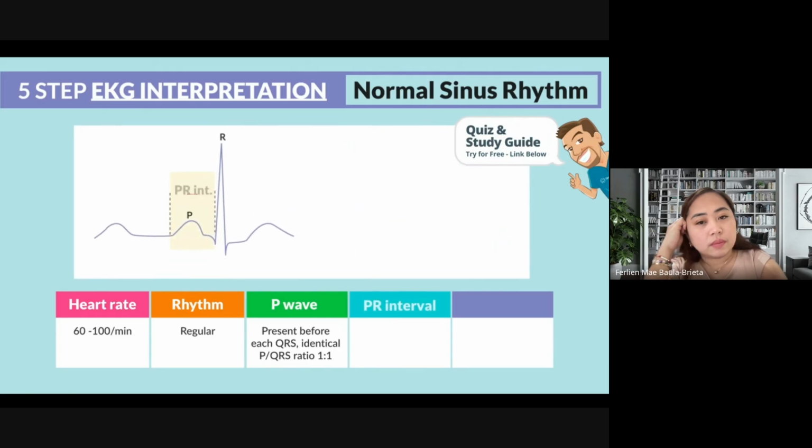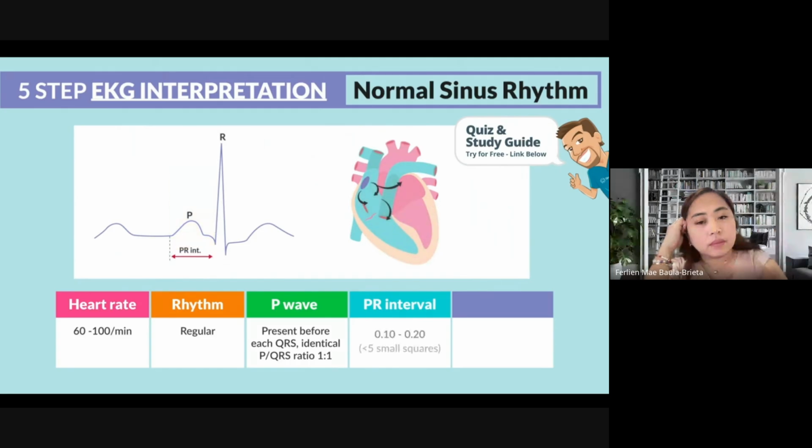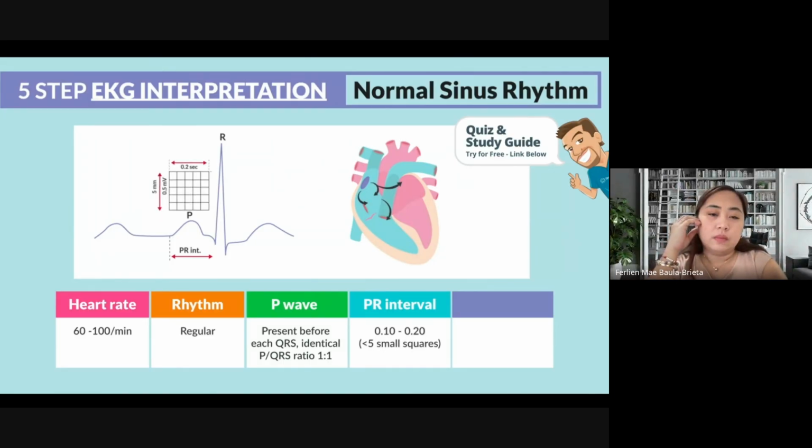Step number 4 is the PR interval. Basically it measures the time it takes between the atrial contraction and the ventricular contraction. Now, it should be 5 mini boxes or less. Or to get really fancy, it should be between 0.10 and 0.20 of a second.